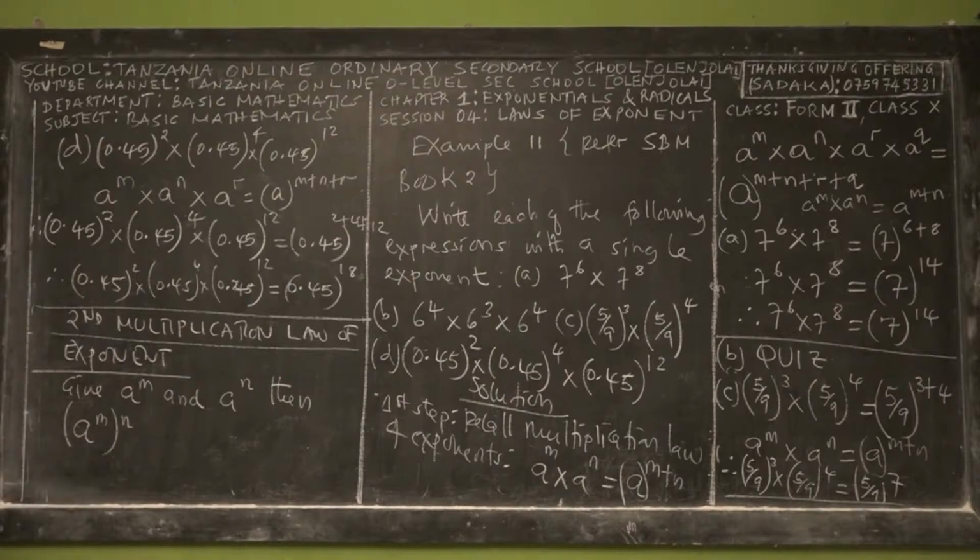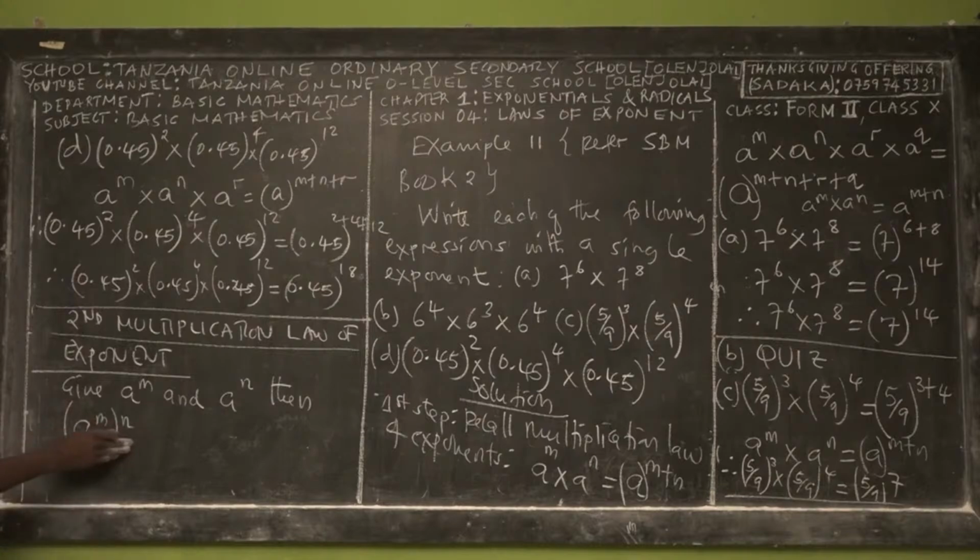The second multiplication law is we have a first exponent in power form, then we multiply it with another exponent outside of the bracket. For example, it is 4 power 3, but we open bracket and close bracket power 4.